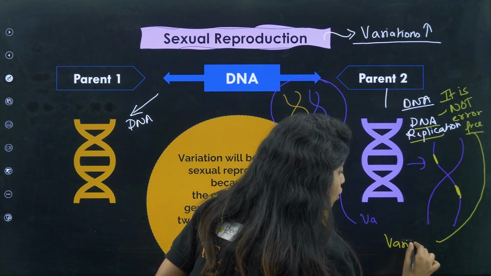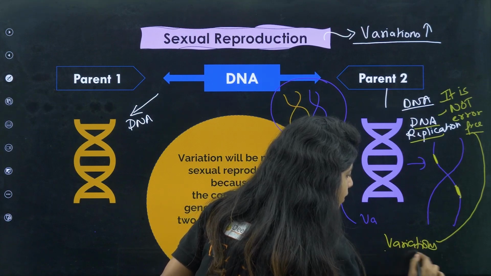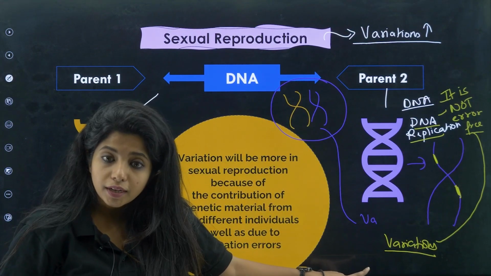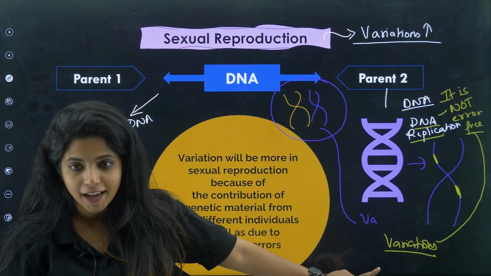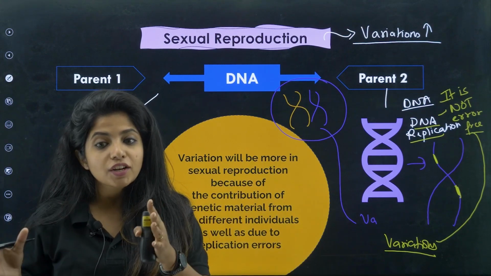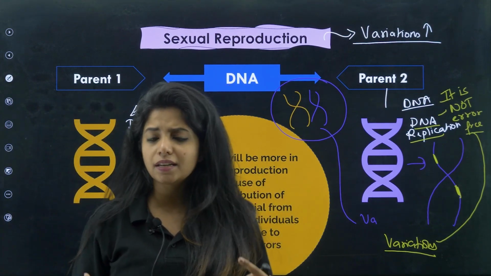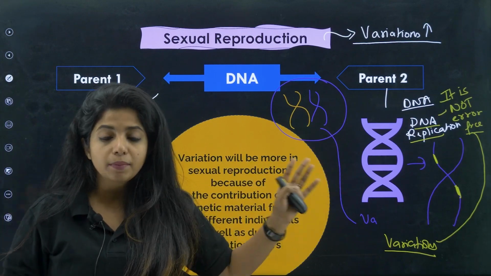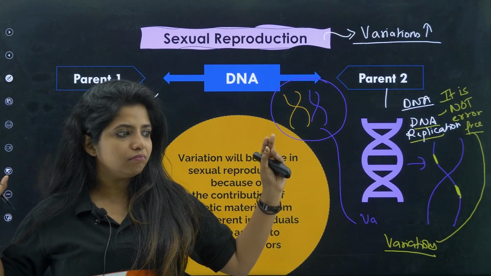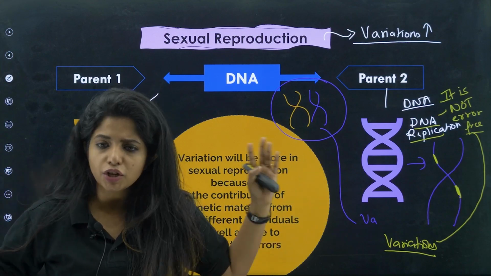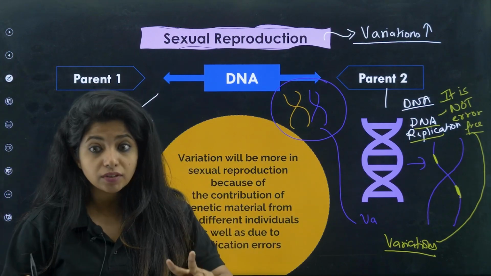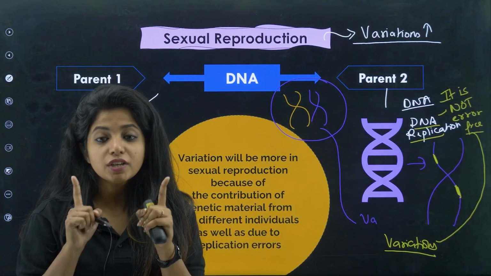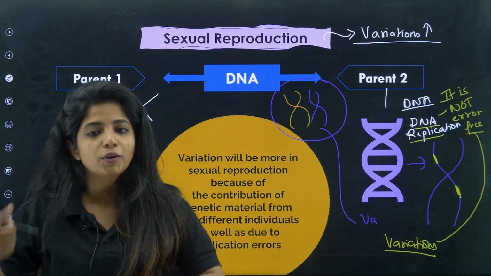It will lead to more amount of variations. Now these variations can be good, these variations can be bad as well. Bad variations would lead to diseases, for example cancer and stuff like that. Good variations would help us survive during different environmental conditions. So there are two reasons why sexual reproduction is always better for more amount of variation.